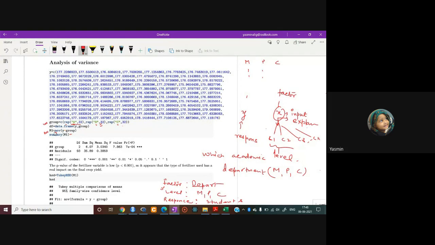Then this summary is in front of you. The last column is the p-value, on the basis of which we can give the relevant conclusion, right?